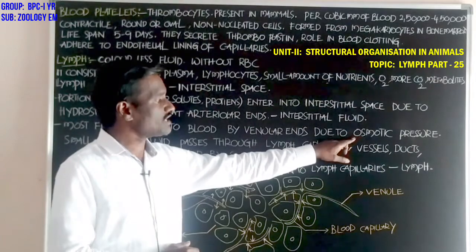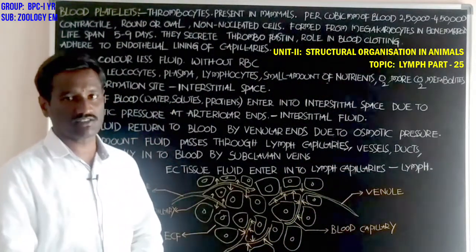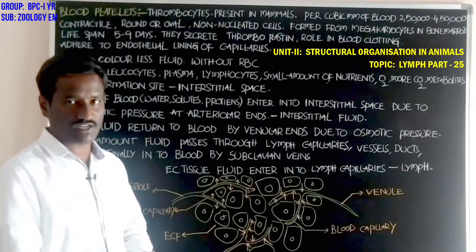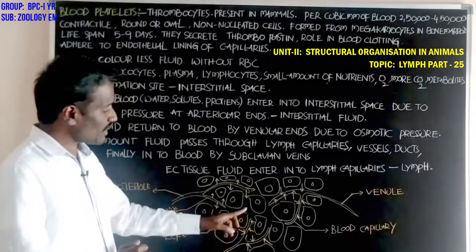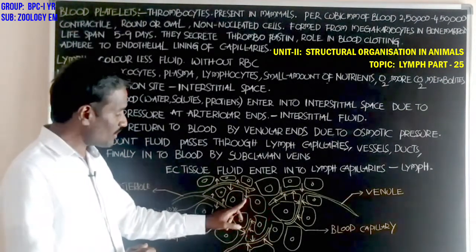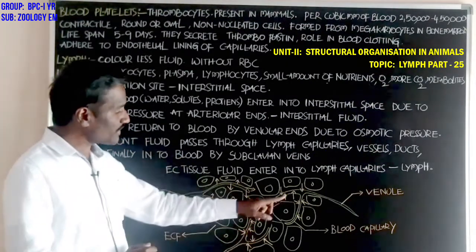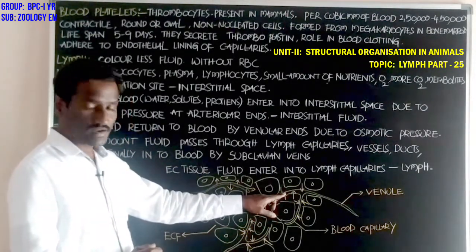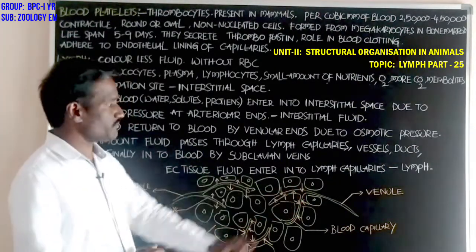Student, osmotic pressure means the pressure to stop the osmosis. Some amount of the fluid is retained in this part in the form of interstitial fluid, and the rest is returned into the blood at the venular ends.